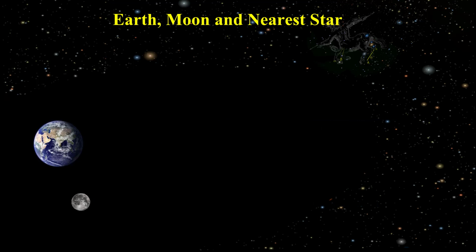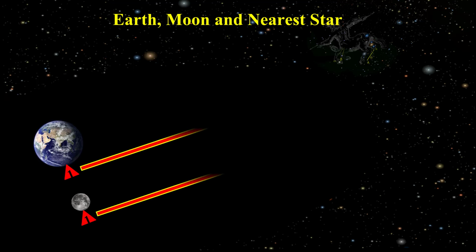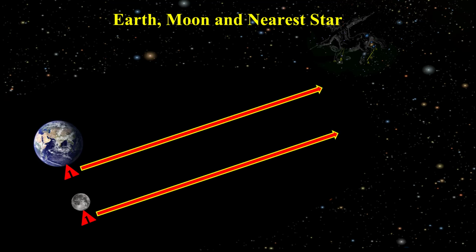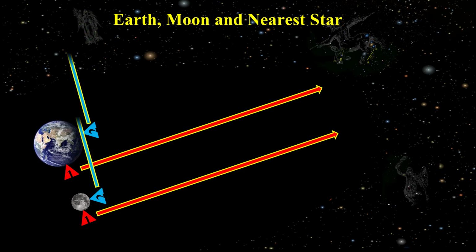This means that if we were standing at point 1 on the moon or on Earth on the same day and time and looking in the same direction, we would see the same group of stars. Similarly, if we were standing at point 2 on Earth or on the moon on the same day and time and looking in the same direction, we would also see the same group of stars.